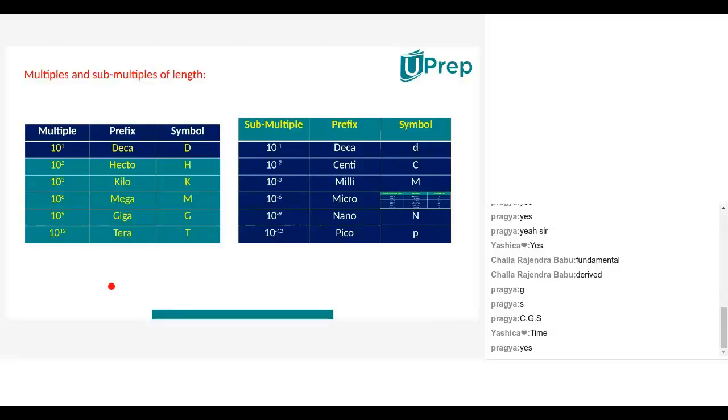It is 10 meter. Very good. 10 power 1 means 10 meter. So instead of writing 10 meter, you can write deca before the unit. That's why you call it a prefix.